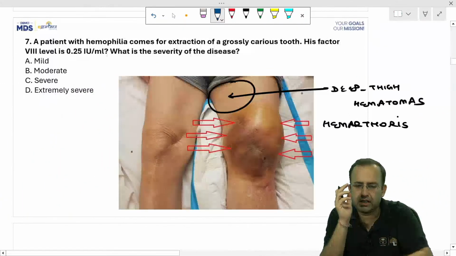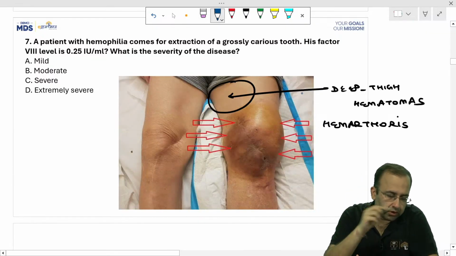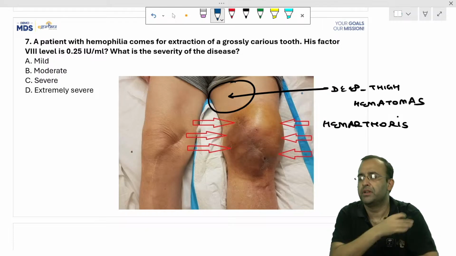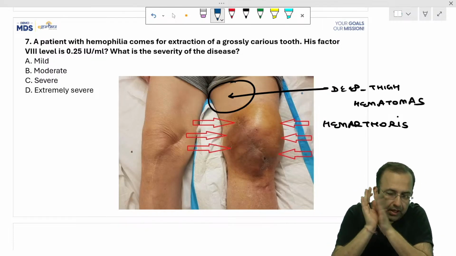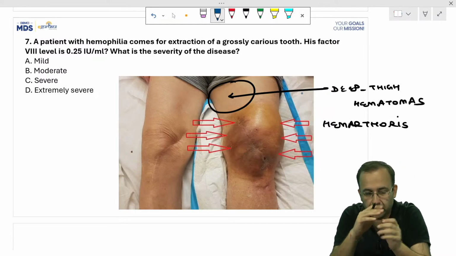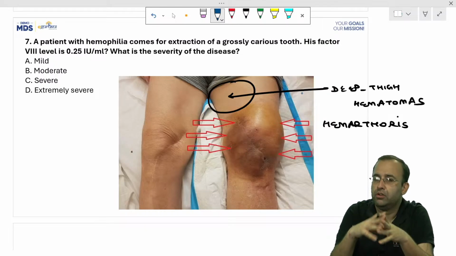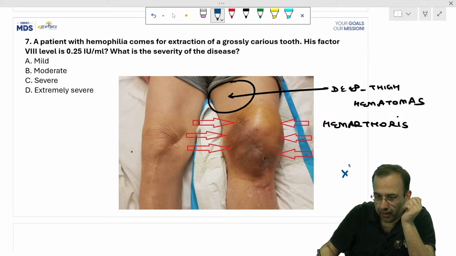You will not call this hemarthrosis also, no. You were talking with respect to this presentation. Fair enough. This is hemarthrosis with deep thigh hematomas. Tell me the diagnosis first. Now this was a very factual PYQ. So first tell me the diagnosis. What do you think is happening here?